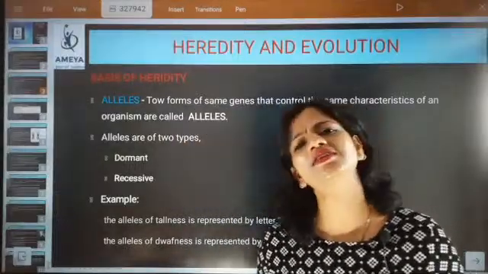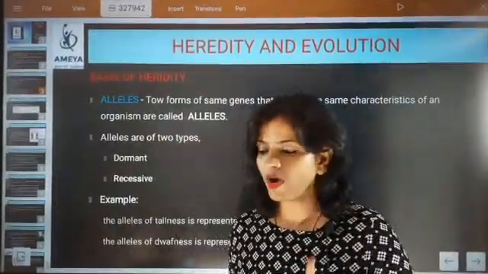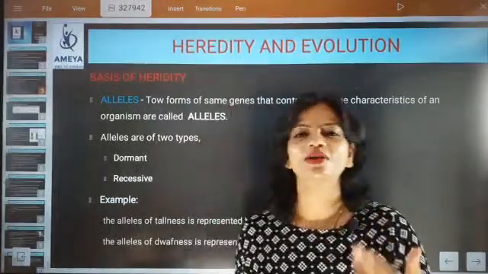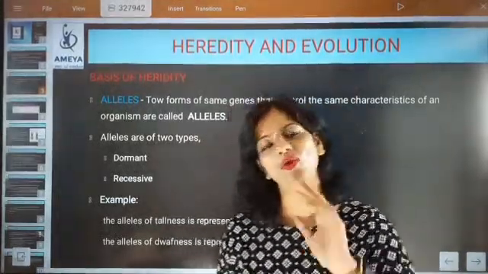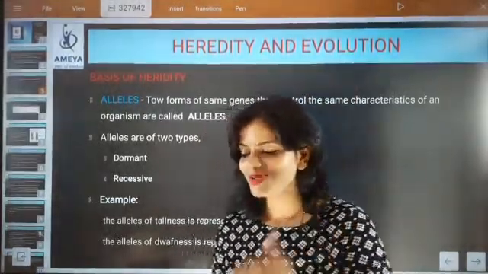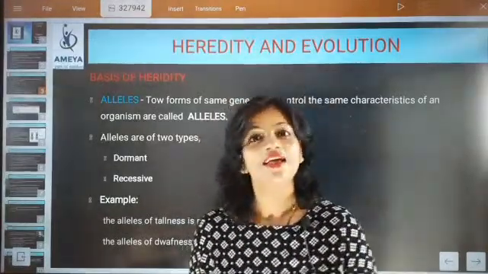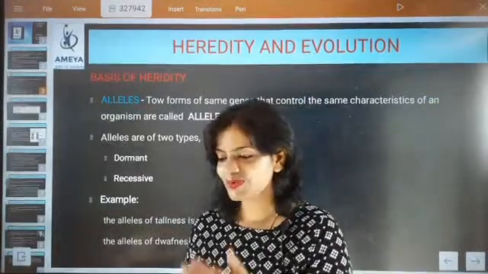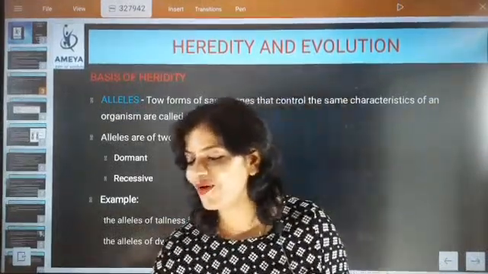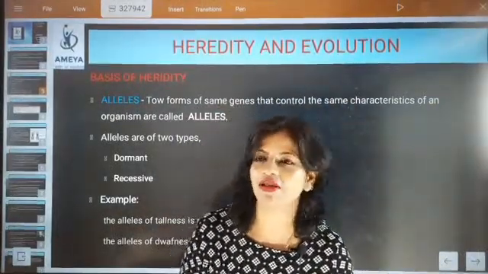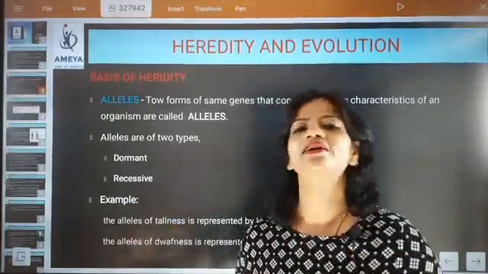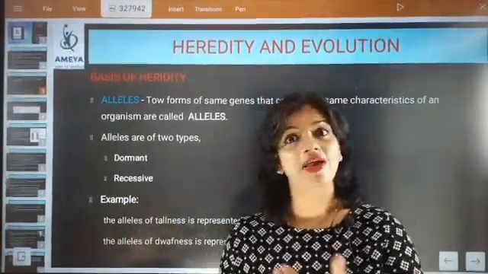Now alleles are of two types. One is called dominant and one is called recessive. The dominant one is always dominating. It keeps on dominating, meaning it will always have dominating power, meaning it can exist independently and it can exist in a pair also.